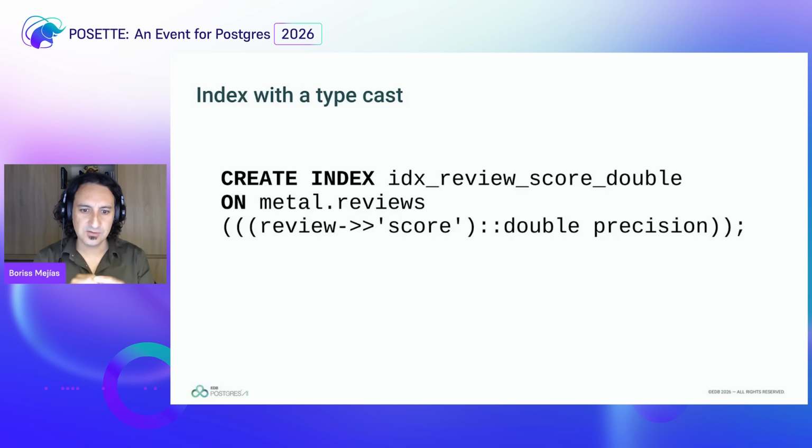That's why I use a double arrow. I'm going to say, cast this into a double precision. If somebody tries to insert a JSON object where the field score is not a double precision, this is going to fail. So it's going to guarantee that every time somebody puts a score there, it has to match double precision. And this gives you strong typing for fields inside a JSON object.